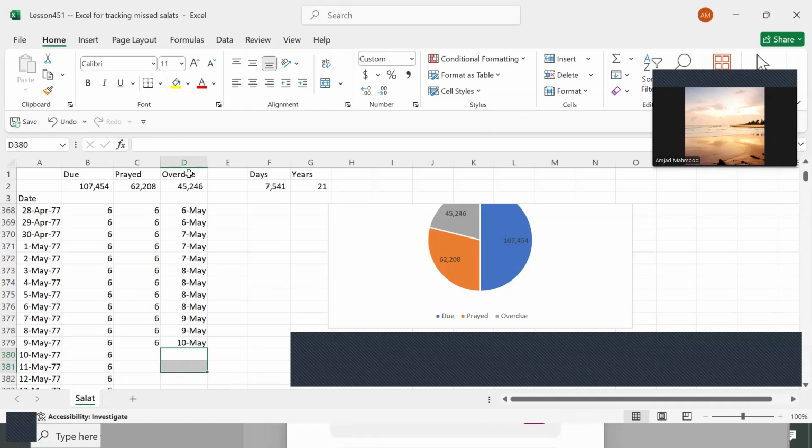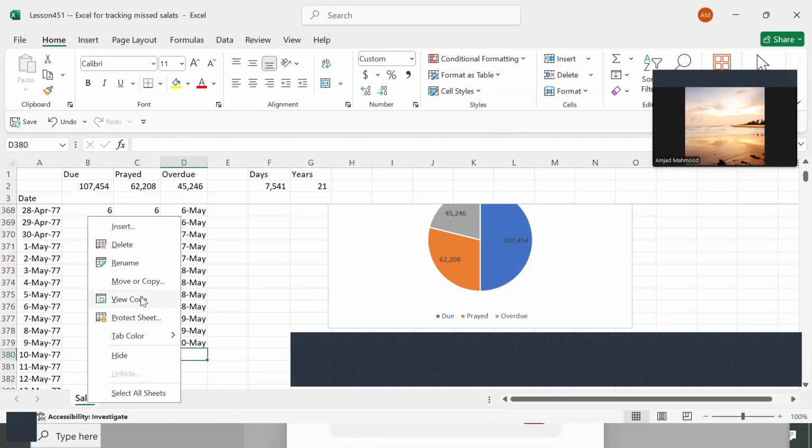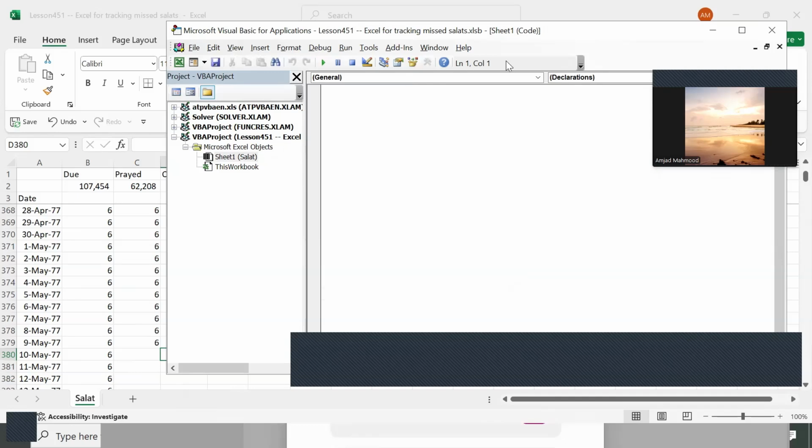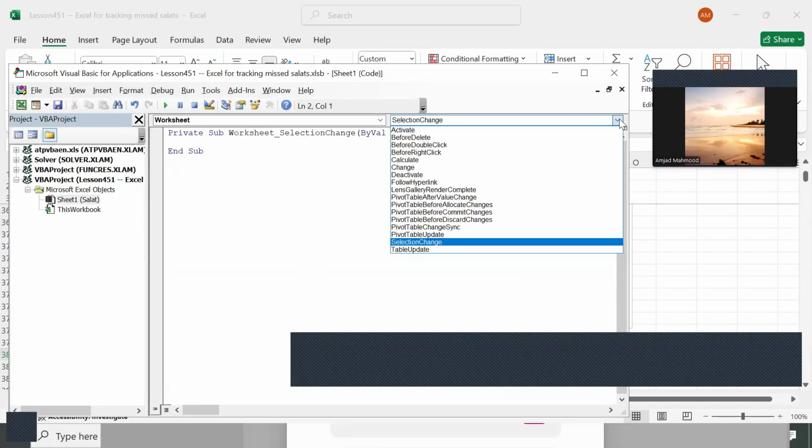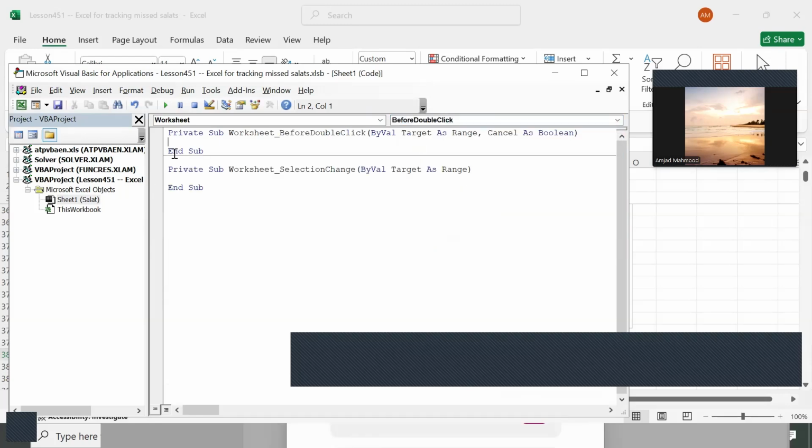So let's remove this, and we want to say that as soon as we double click in here, it is going to ask you some question. So let's go to the viewport and we go to the worksheet. In the worksheet, we use the before double click. As soon as we do the double click, we want all these things to happen. So we remove this unwanted code. And what should happen as soon as you double click on it?